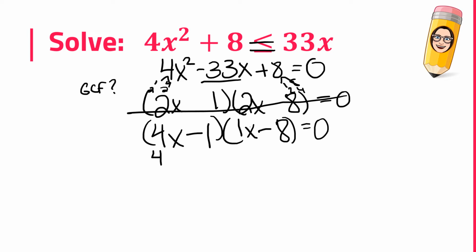Let's solve each of these just as we've done before. If I take each factor, set it equal to 0, and solve, I'd add 1 and divide by 4, so that would give me 1/4. And I would add 8 over, which would get me to just 8. Those are all the steps we know how to do. So now let's jump into what I actually need.